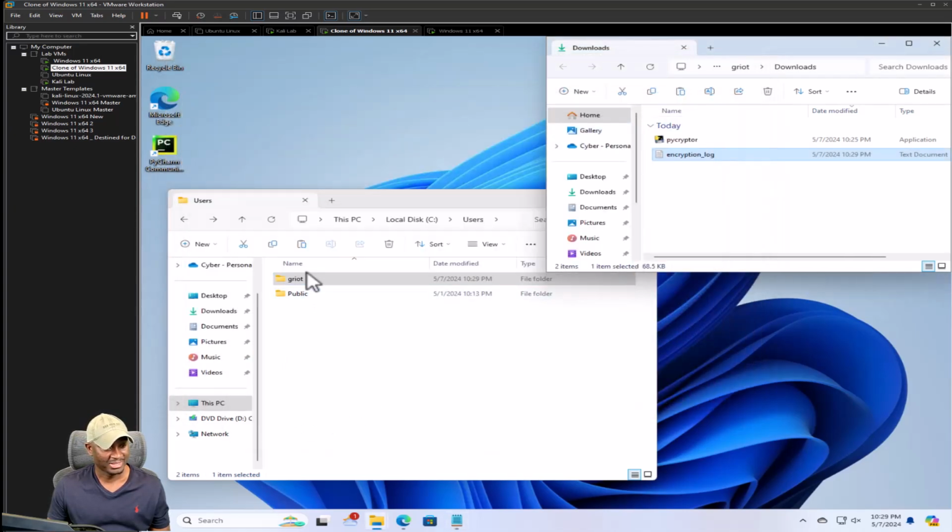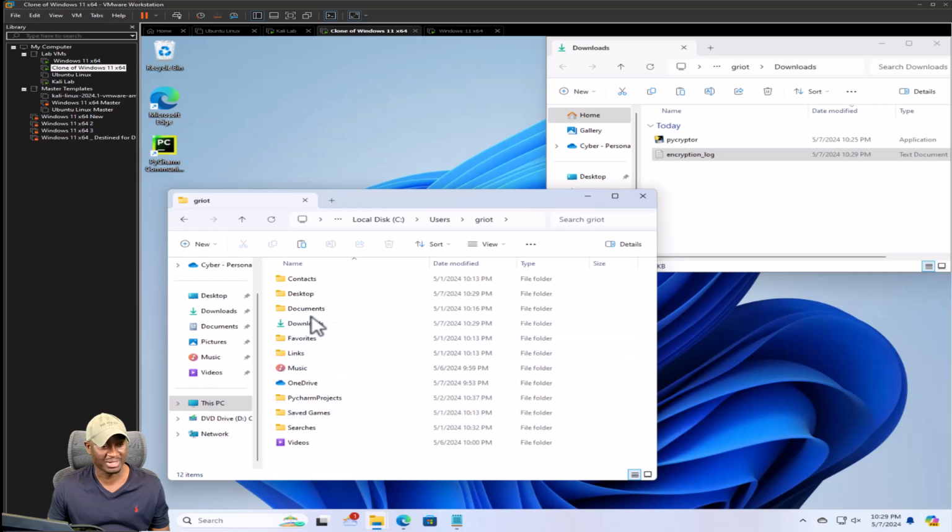So let's see if it actually encrypted everything. Let's go to Griot. Let's pick a random folder, documents.